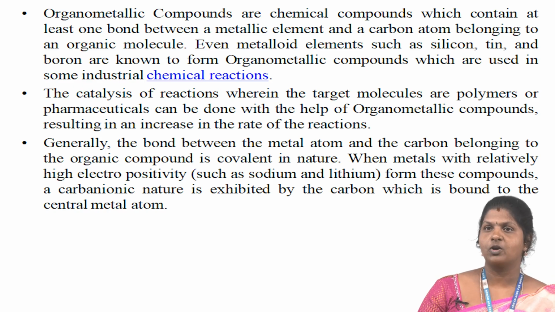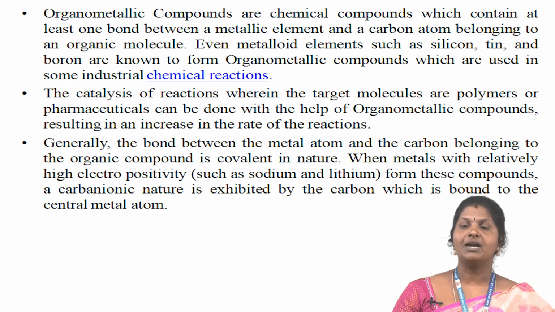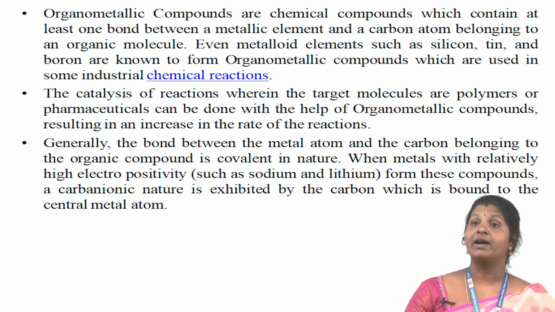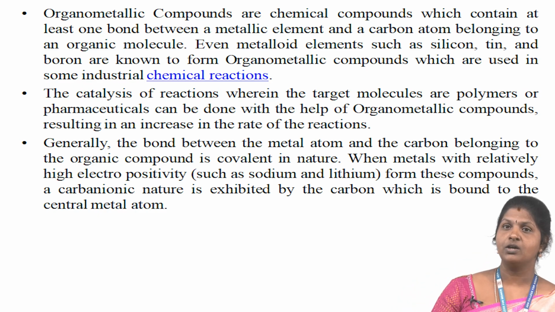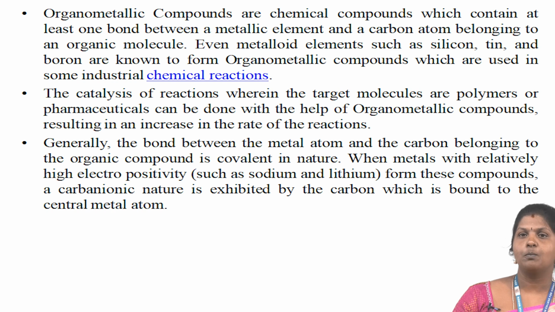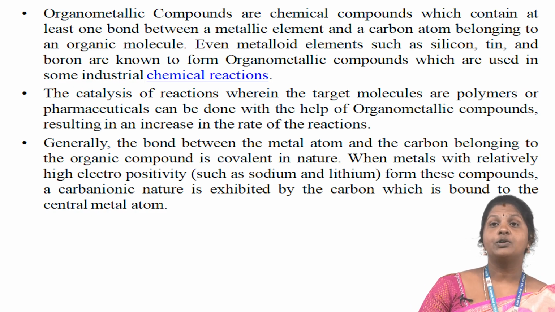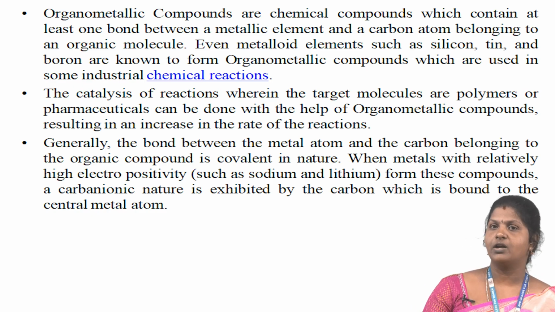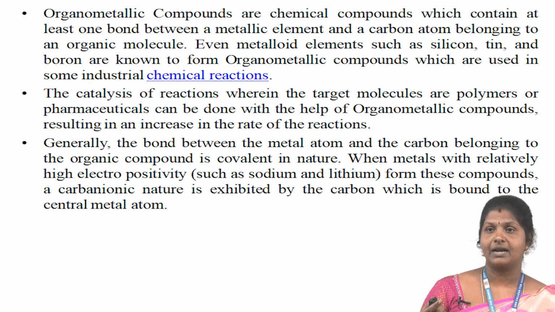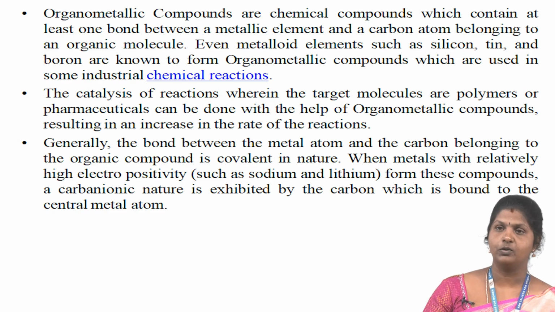The structure of organometallic compounds. The organometallic compounds exhibit a wide range of structures including monomeric, dimeric and polymeric. What is monomeric? Monomeric means a single metal atom bonded to organic groups. Then dimeric means two metal atoms bonded to the organic group. Then polymeric means multiple metal atoms bonded to the organic groups.